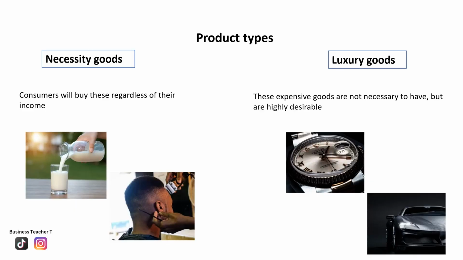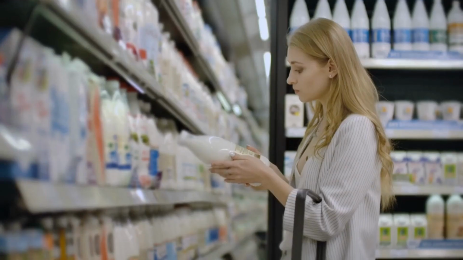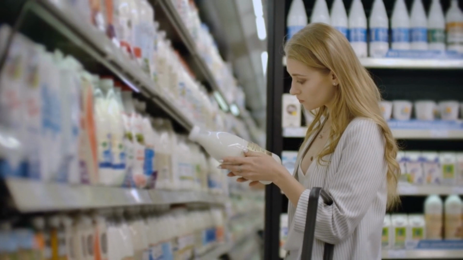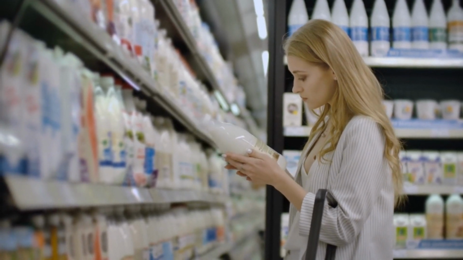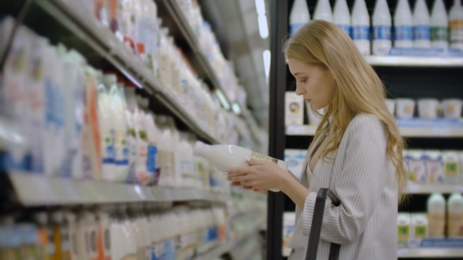The type of product significantly influences the price elasticity of demand. Different types of products, based on their different characteristics and consumer preferences, can exhibit varying degrees of elasticity. Necessities such as basic food items, water, and essential medications tend to have inelastic demand.